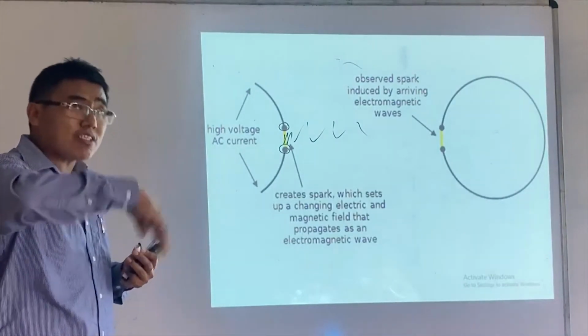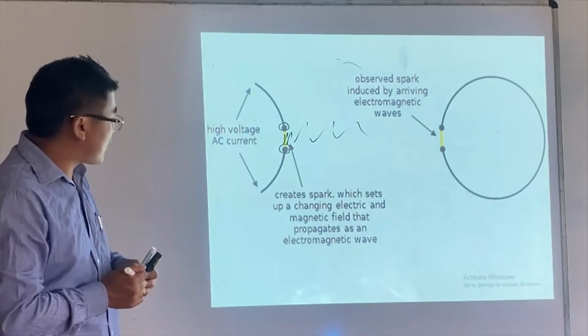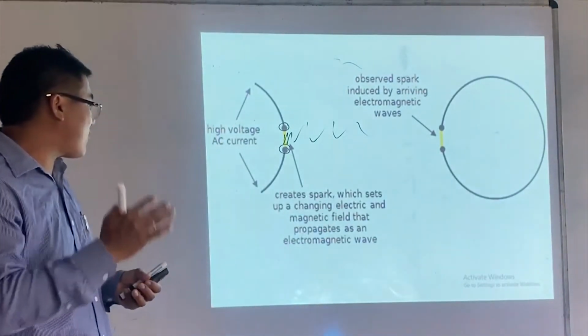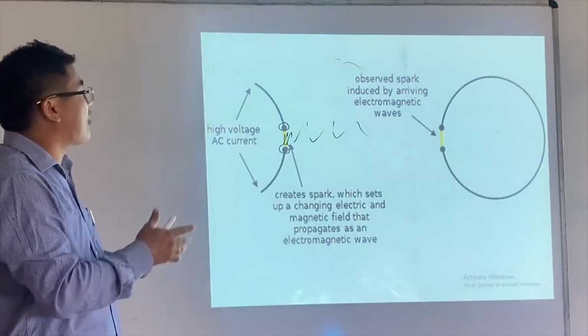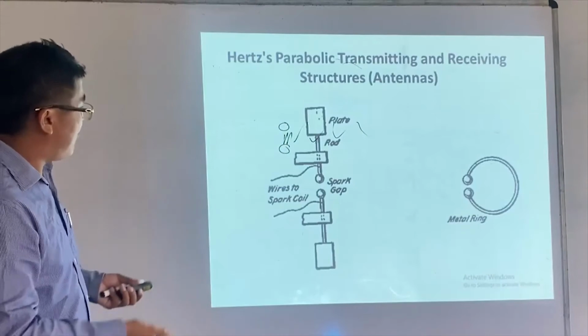If more electrons are oscillating, the electromagnetic wave will be greater. So it creates sparks, which set up a changing electric and magnetic field that propagates as electromagnetic waves.